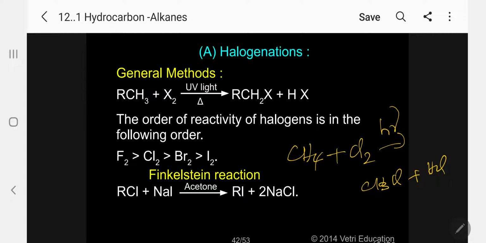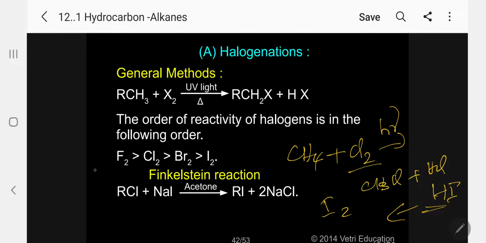But one important piece of information: this same method you cannot apply for iodine, because when hydrogen iodide HI is formed, it is a powerful reducing agent. The reverse reaction is more favorable. So by this method, alkyl iodide cannot be prepared. Please follow. Alkyl iodide cannot be prepared by direct iodination.